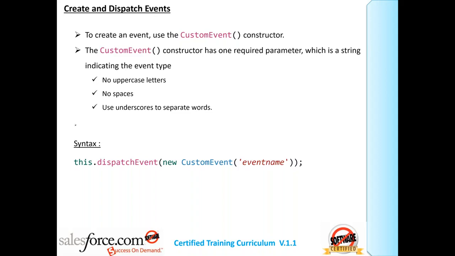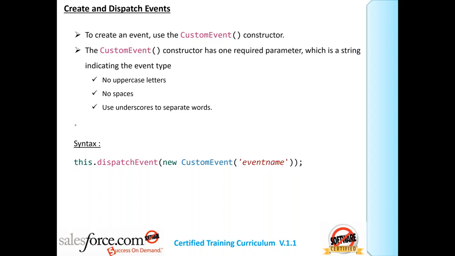So custom event has one parameter. Compulsory, one parameter has to be used, and that's a string parameter. In the string parameter, you cannot use uppercase. That parameter shouldn't contain any uppercase, shouldn't contain any space. It can contain only underscores. It cannot contain any special characters.